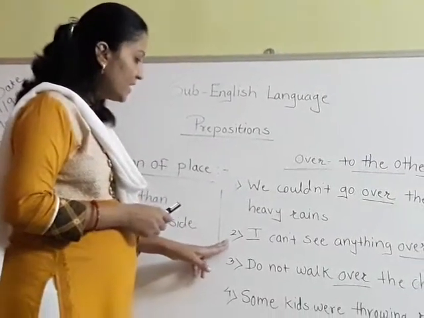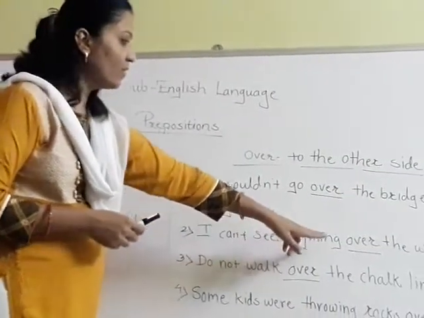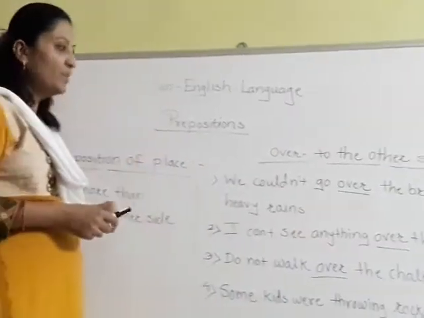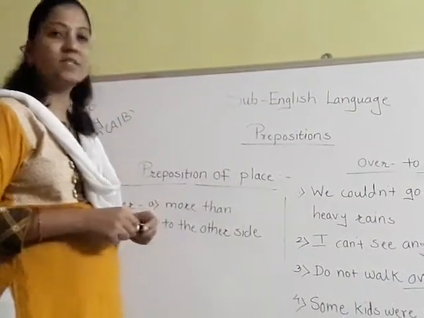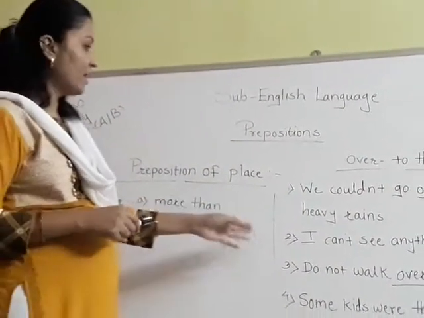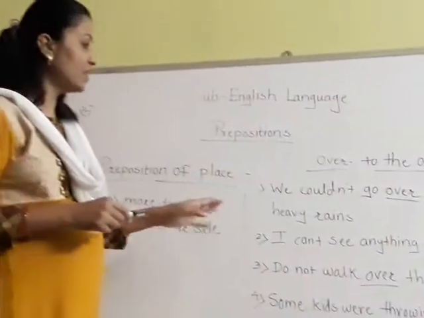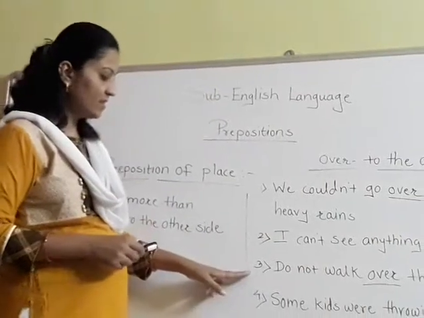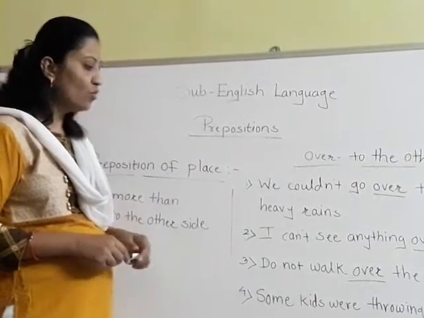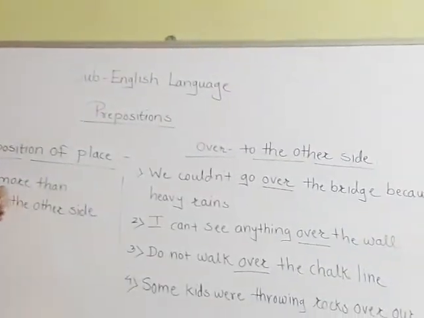See the second sentence, I can't see anything over the wall. Meaning is the same, to the other side of the wall. I can't see anything on the other side of the wall. Meaning is the same. Then third sentence, do not walk over the chalk line.